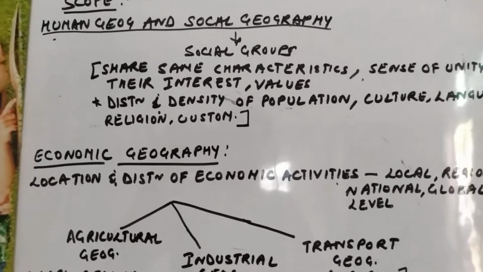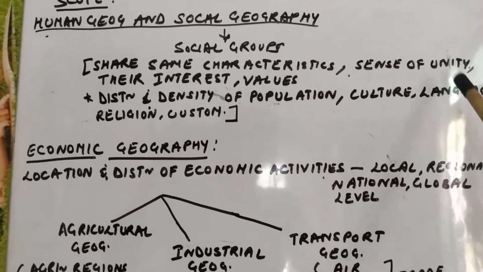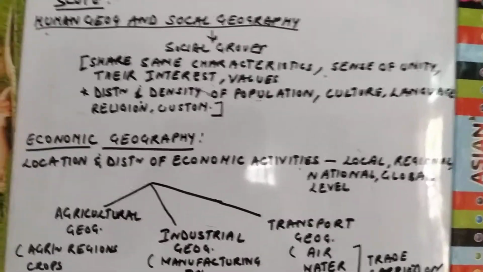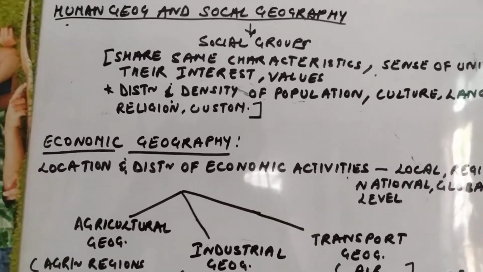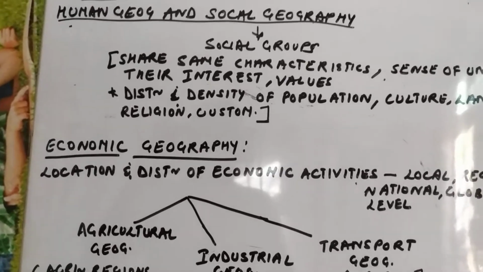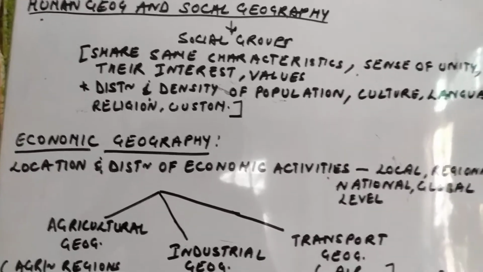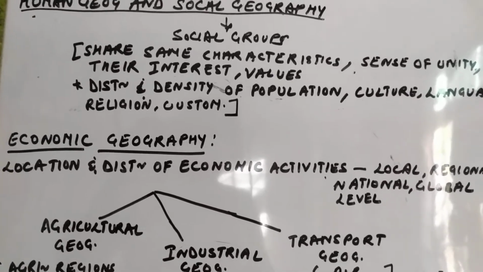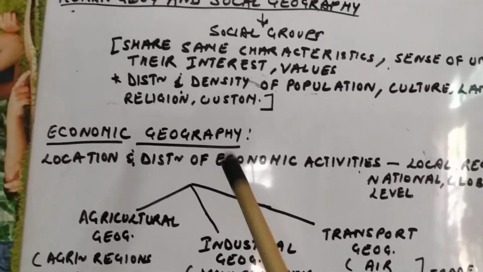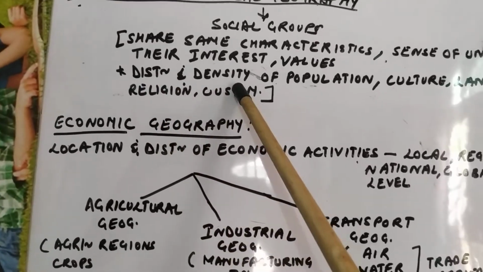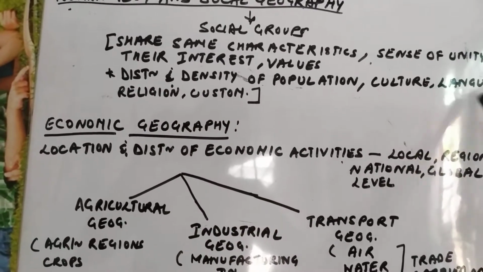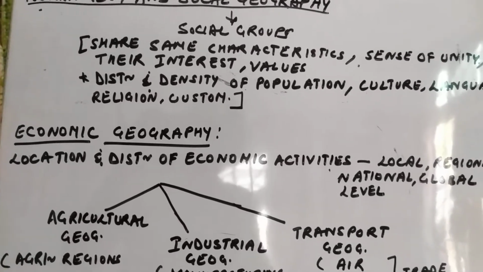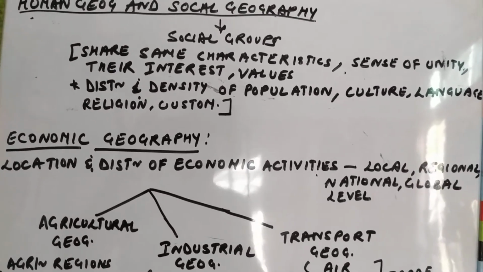Social groups share the same characteristics, a sense of unity, their interests and values. For example, all the Bengalis have the same kind of culture. If we take the Gujaratis, they also have the same kind of culture. If we take tribal people, Gonds have the same type of characteristics. Then we study the distribution and density of population, as well as culture, language, religion and custom. We have diversity in India, diversity in language, diversity in culture and many more.